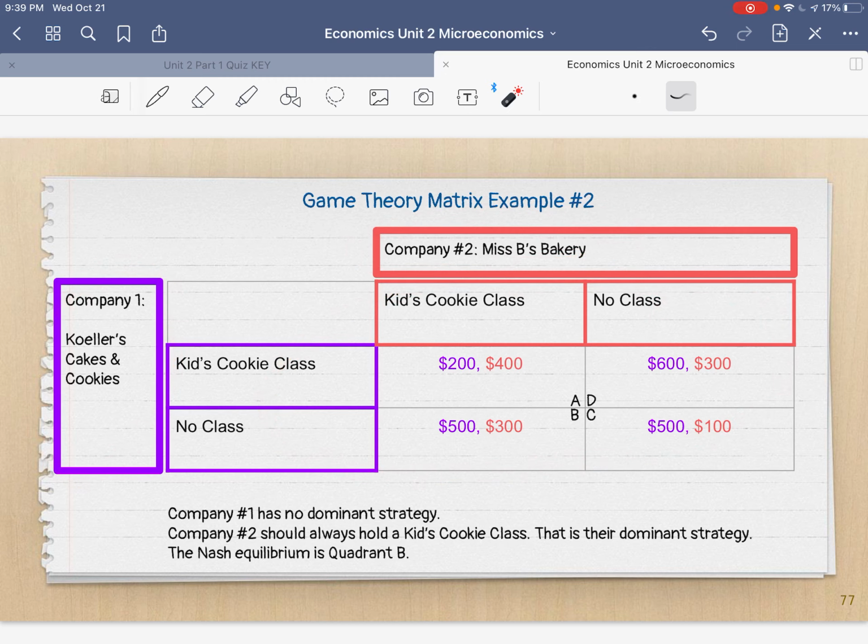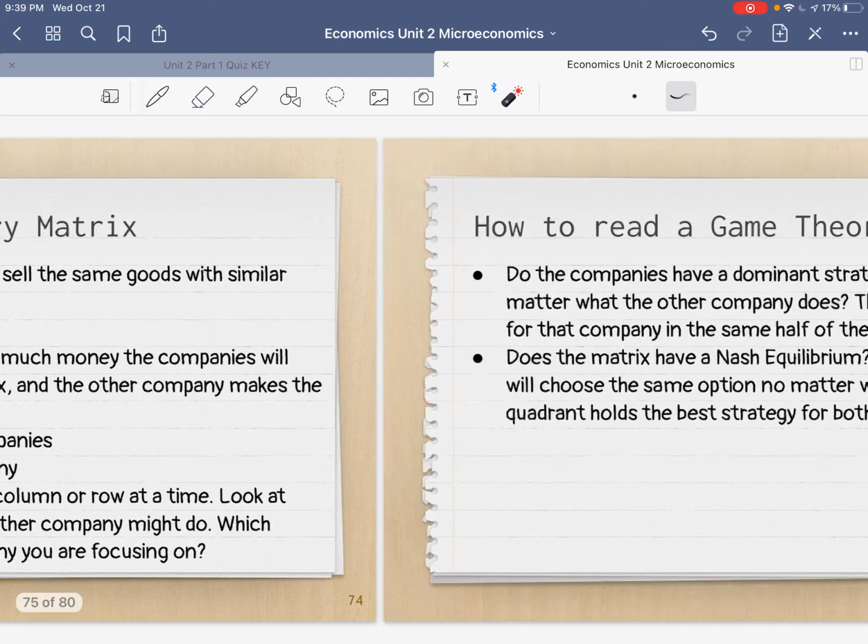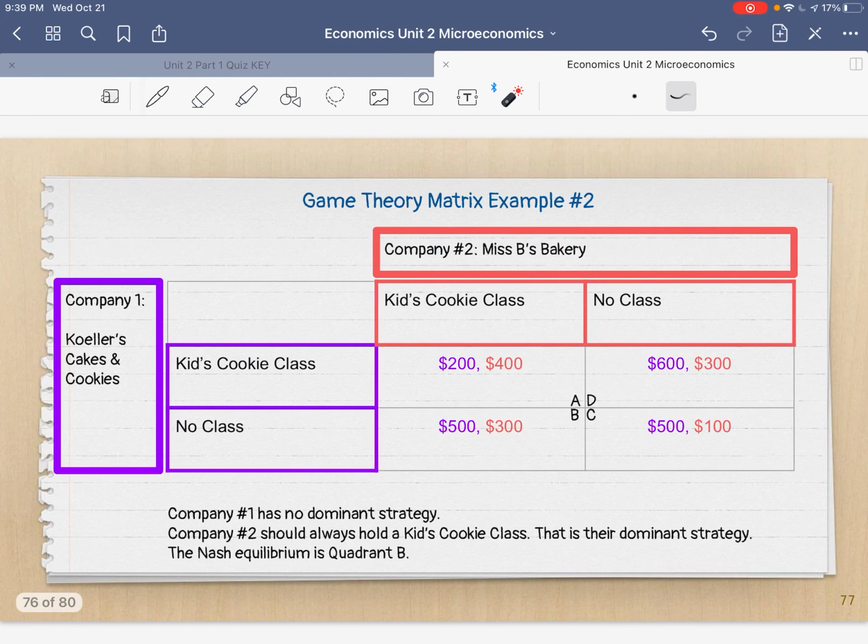So, in my example, company 1 is on the side, and it's Keller's Cakes and Cookies, so it's a sweet shop. And then company 2 is Miss B's Bakery, and it is also a sweet shop, okay? So that's the first part. Then there are two strategies that they can choose to use. So let's take a look at those two companies. What strategy are they going to have?